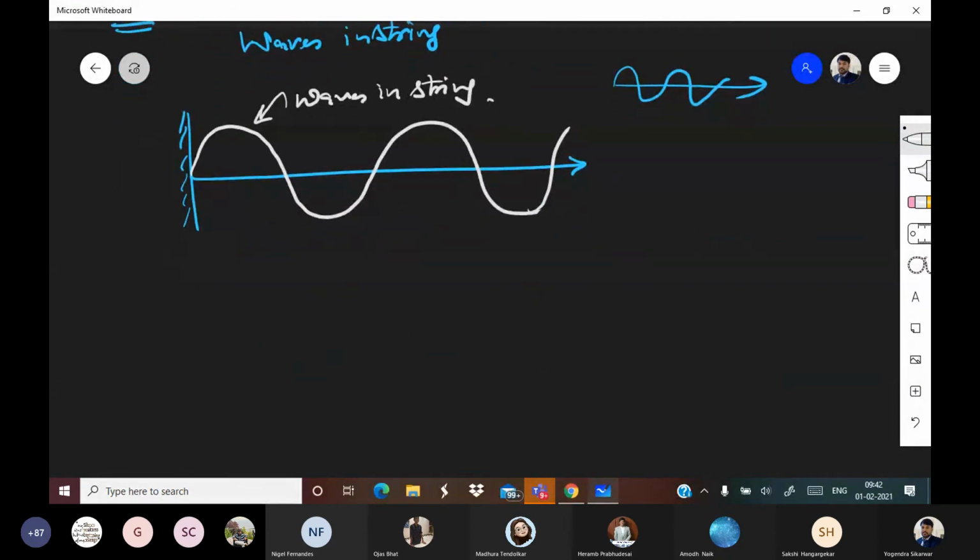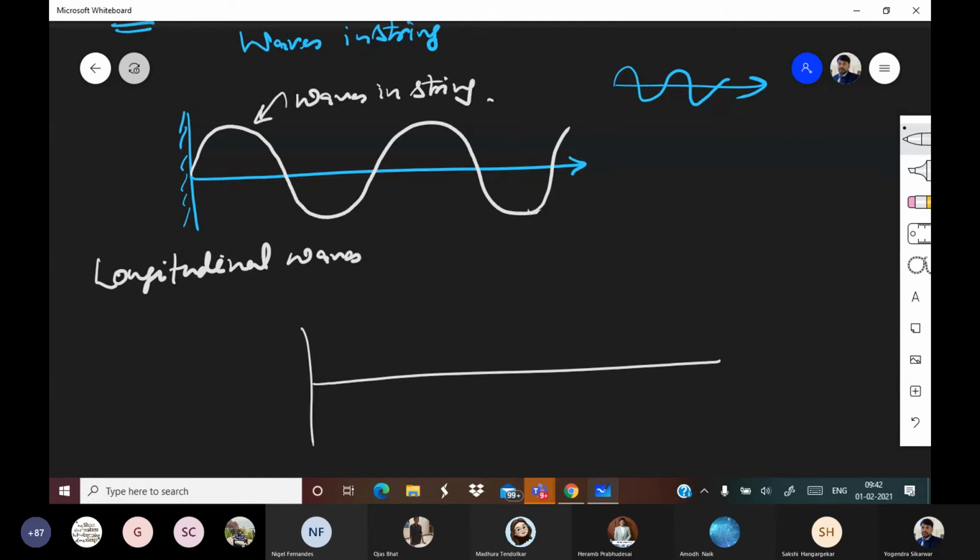All right. So waves in a string are an example of transverse waves. What are transverse waves? In transverse waves, medium particles vibrate perpendicular to the direction of flow of energy. Now longitudinal waves.